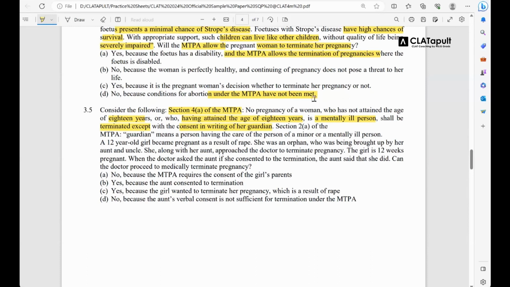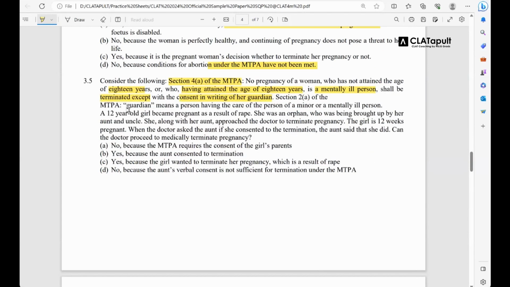Next we see section 2A of the Act. Okay, it defines guardian. So guardian means a person having the care of the person of a minor, or a mentally ill person. ठीक है. अब यहां से लेके यहां तक आपको दो लीगल प्रिंसिपल दे दिए. अब क्वेश्चन स्टार्ट होता है.